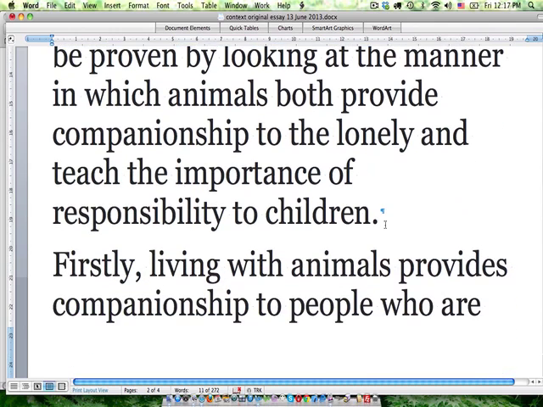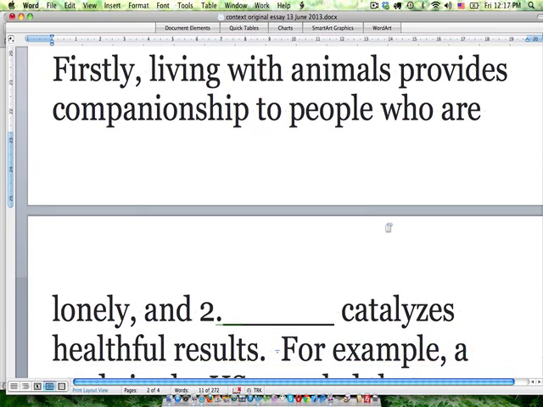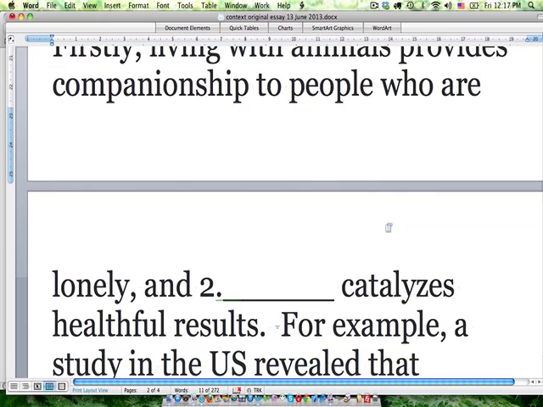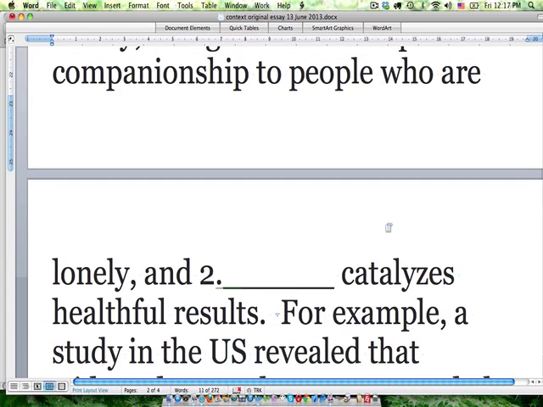First supporting paragraph. Firstly, living with animals provides companionship to people who are lonely and blank catalyzes healthful results. Now, what catalyzes healthful results?